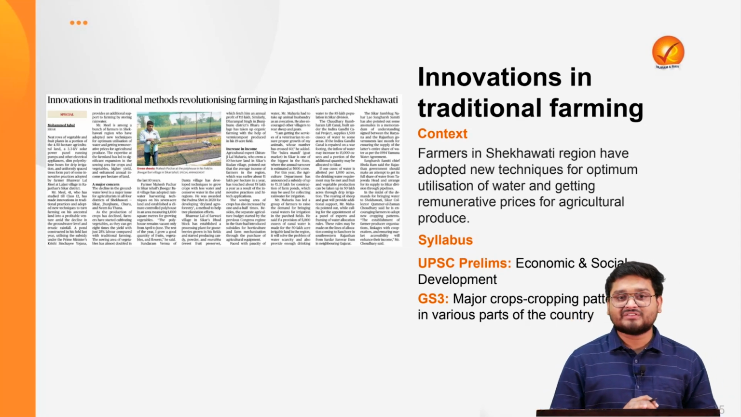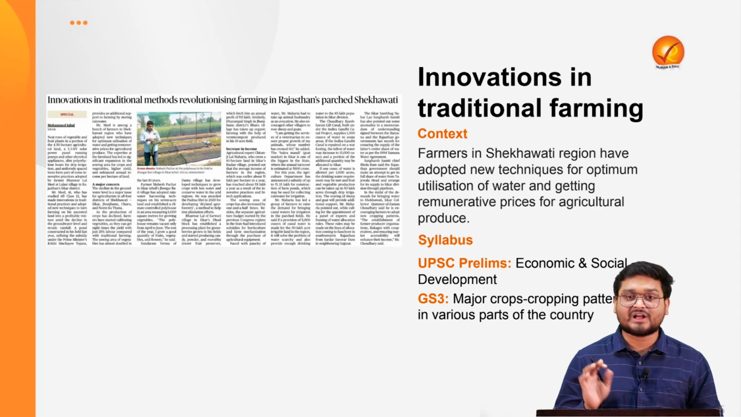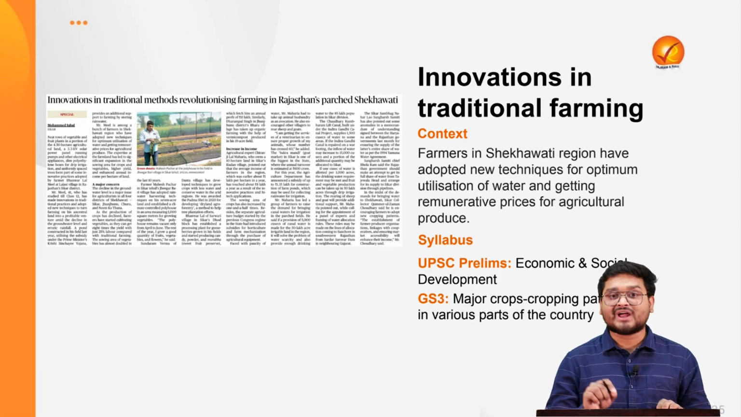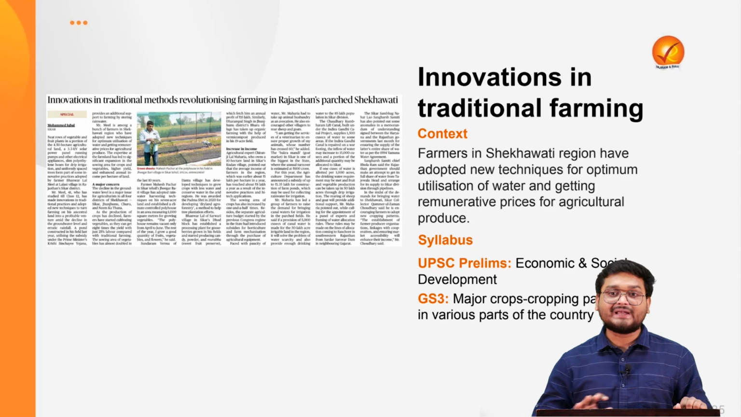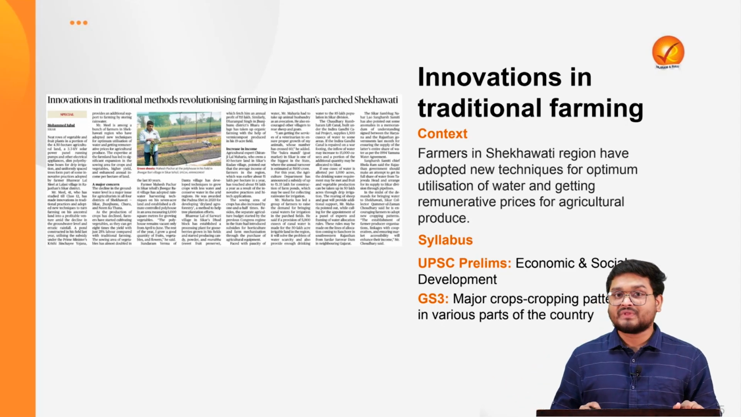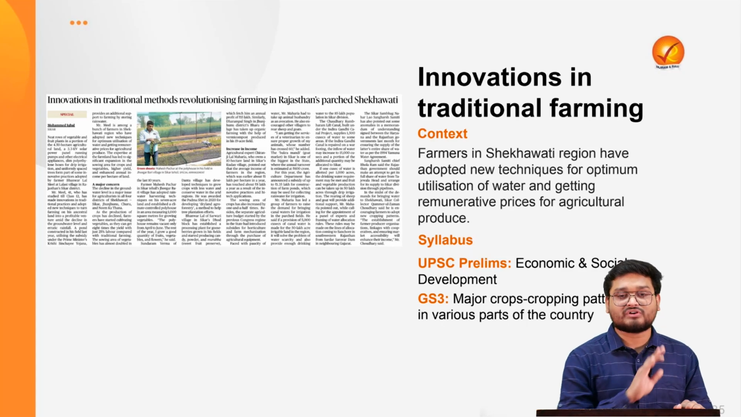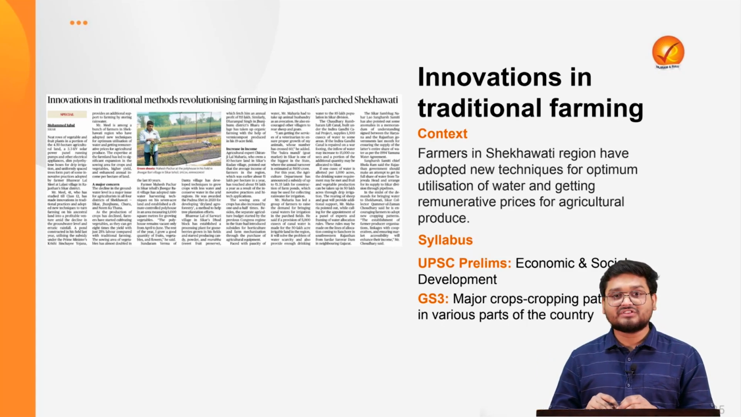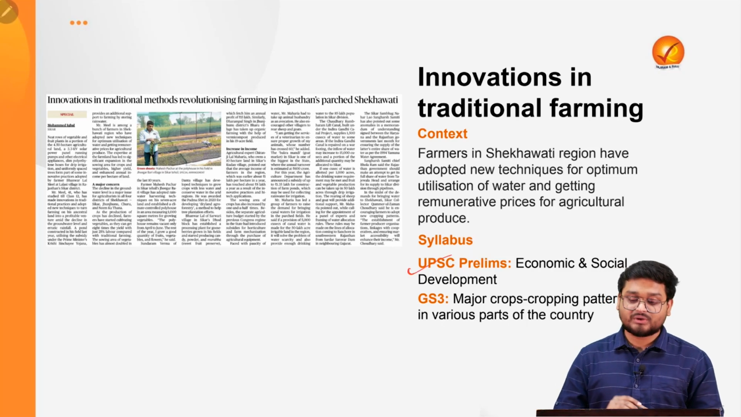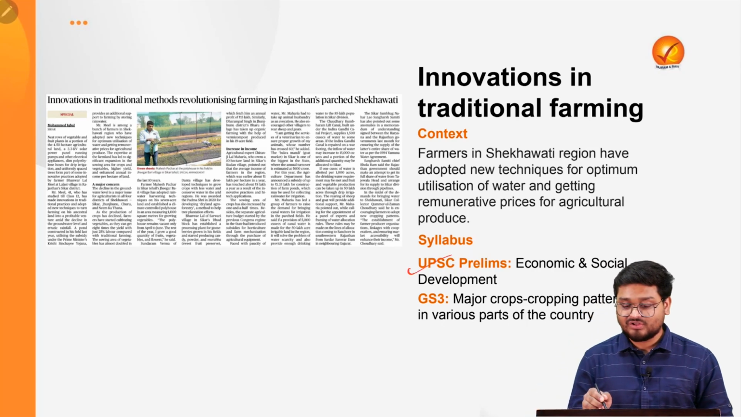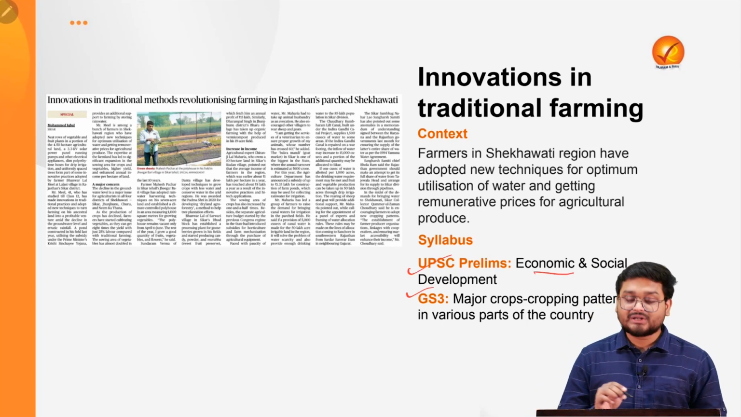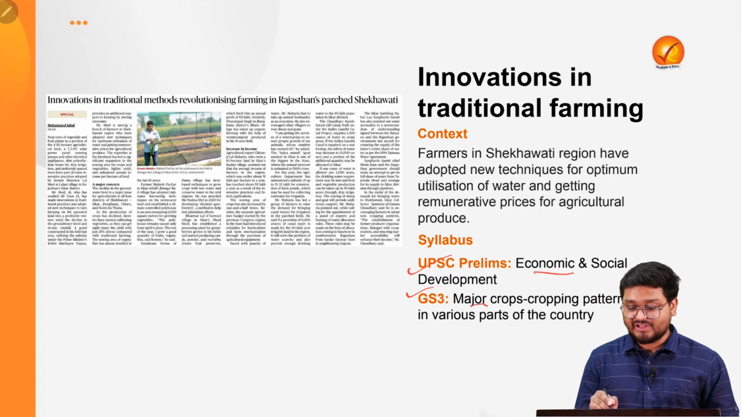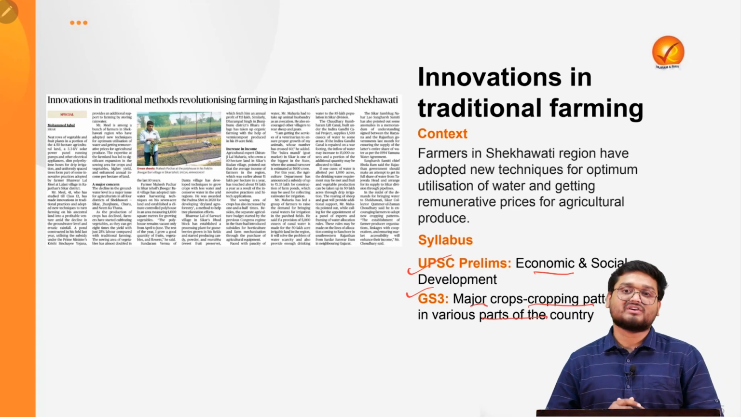So here what happened is that farmers in the Shekhawati region of Rajasthan, which is actually a very dry piece of land, and where the groundwater tables are depleting progressively, are still able to farm the various crops that they used to farm earlier, using innovative measures. And this is very important for our prelims, particularly in the agriculture sections of economy, and particularly in GS3, where we have major cropping patterns in the various parts of the country.